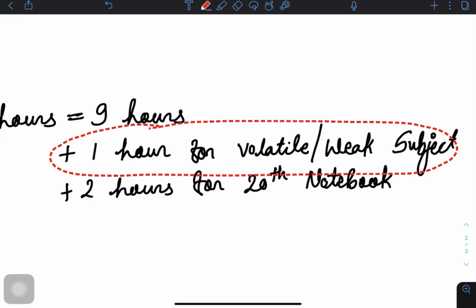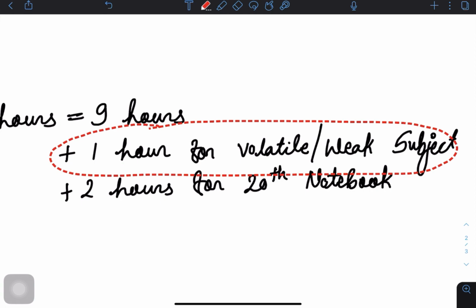If you just write things in your notebook and read it one day before the exam, you are not going to recall it in your exam time. Understand? So you have to read it every day. In the starting, your 20th notebook will be very small, so you don't need to give 2 hours. It will get completed in just half an hour in the starting, and after that 1 hour, then 1.5 hours and 2 hours. Okay, so this is the way you can divide your time slots.